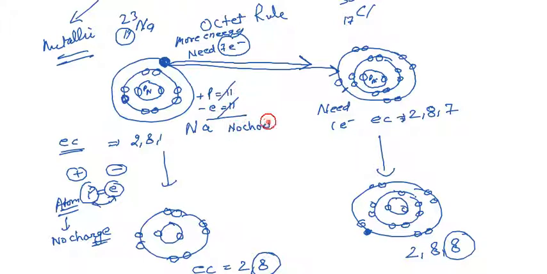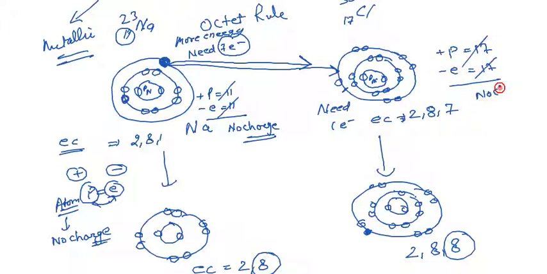The same thing happens here. Chlorine also has 17 protons and 17 electrons, so they cancel each other out, and there is no charge.